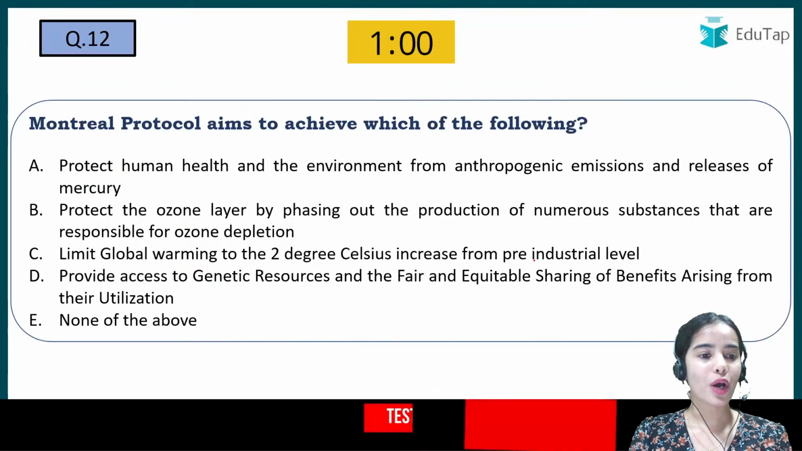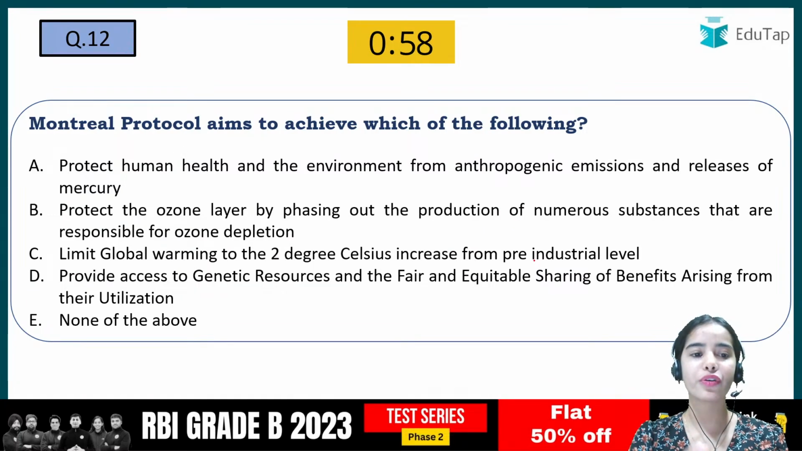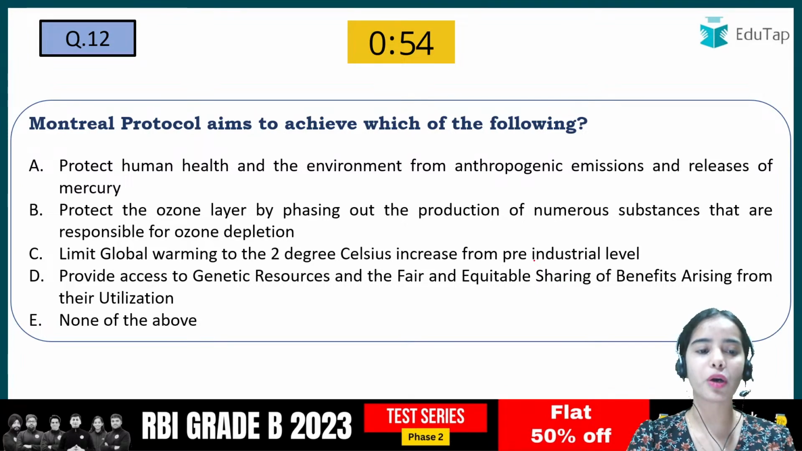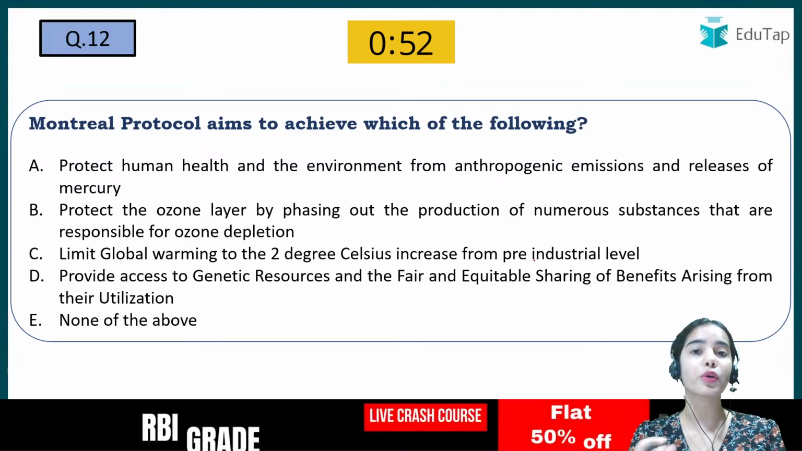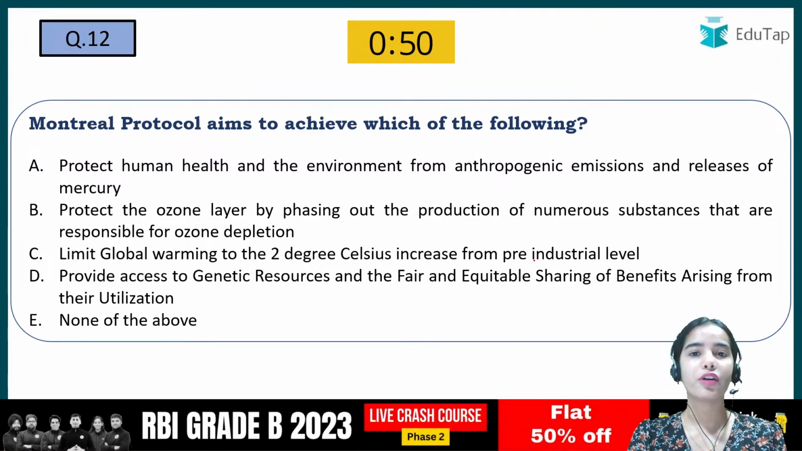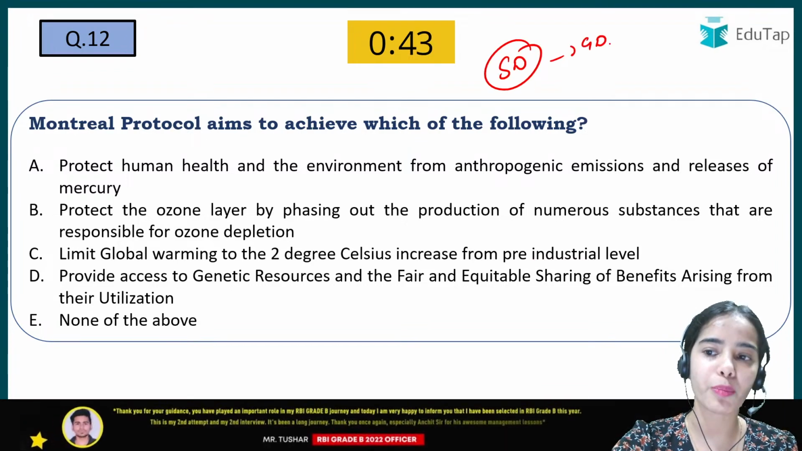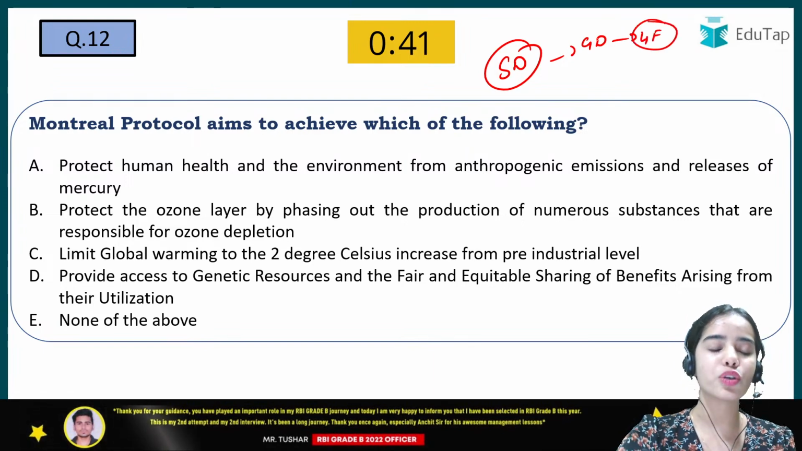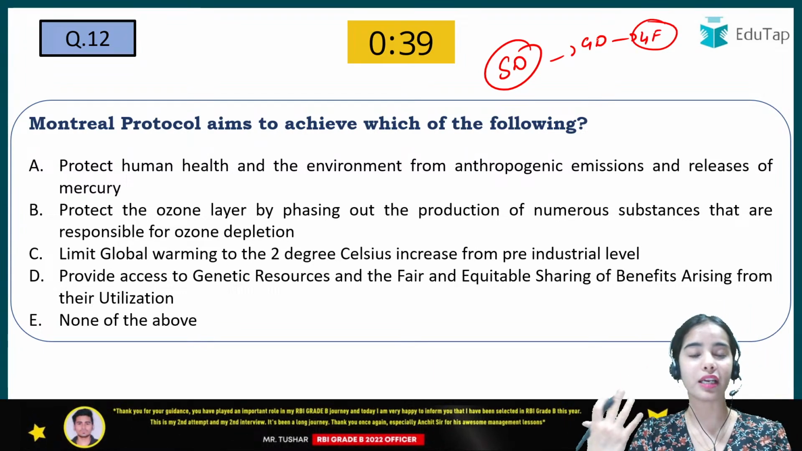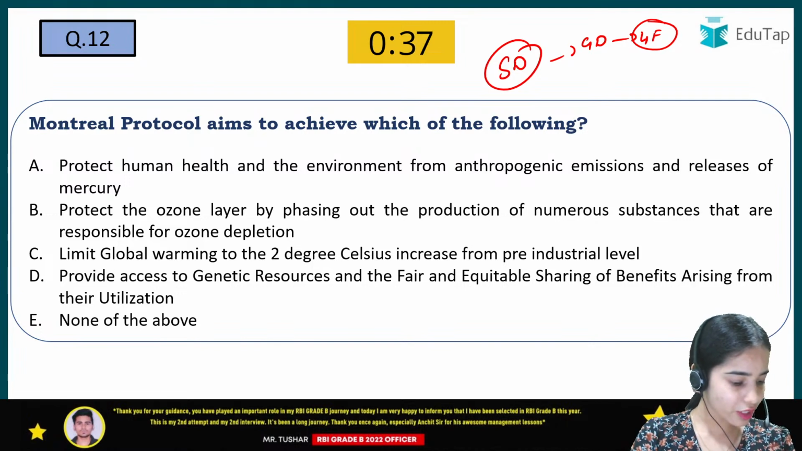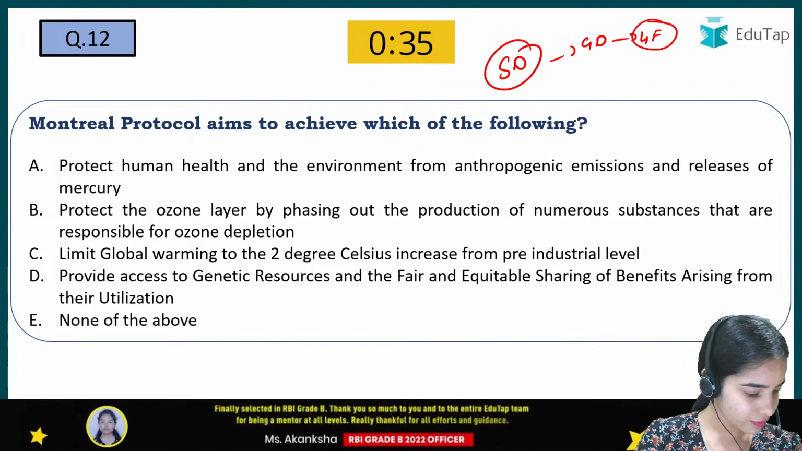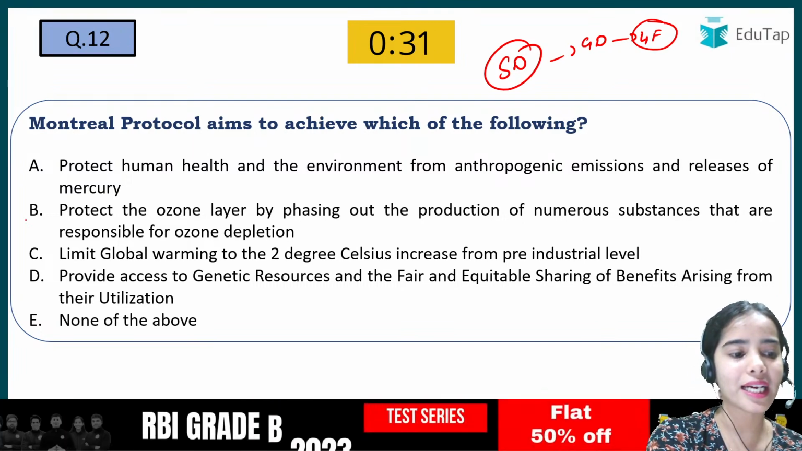Now coming to the next question: the Montreal Protocol aims to achieve which of the following? Currently we are talking about sustainable development and greenhouse gases. These are the hot topics at the current time. You need to be aware of sustainable development, green deposits, and green finance, and here is a question related to that in front of you. Try to give the right answer. I'm getting the answer B, that is absolutely correct.